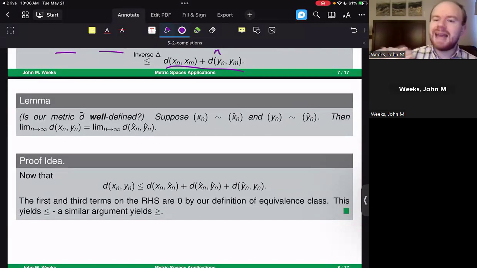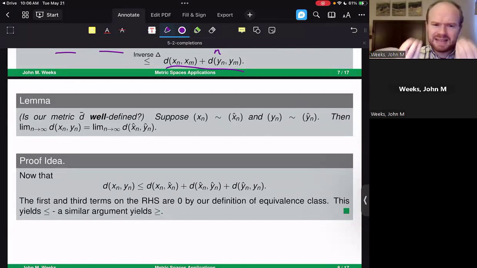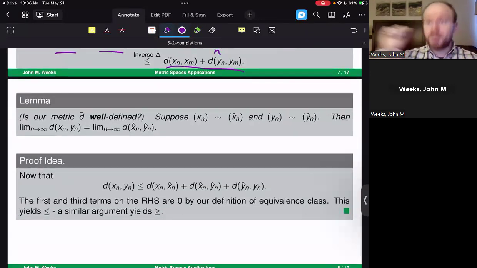Here, note that xn hat and yn hat do not have to be different sequences. They sure can be different, but they could also be exactly the same. So this is not only showing that replacing both sequences works, this also works if I just replace one sequence, the xn or the yn, and keep the other one the same. We're just saying that these two things are related to each other. And due to equivalence relation, we know that every sequence is related to itself. So that at least gives us one thing that we could suppose is an equivalence in each of these.